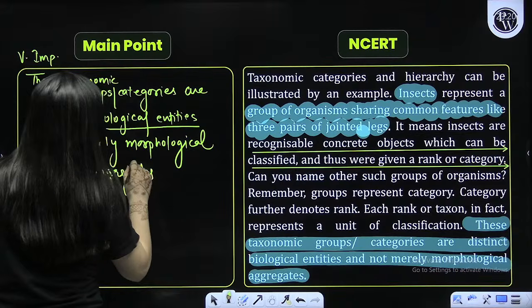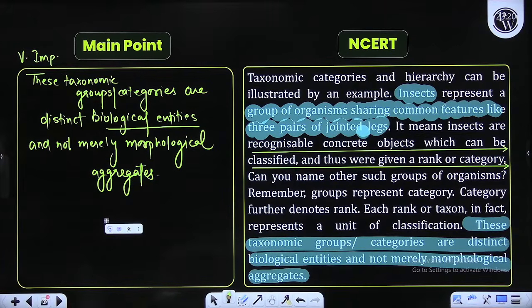Anyone in the class who can explain this line to me? Those who say that we know NCERT, we understand NCERT, please try to tell me.